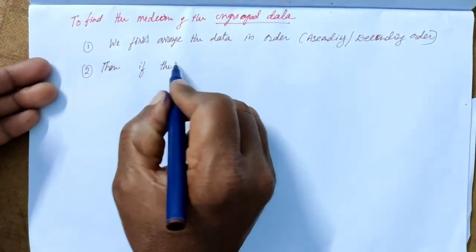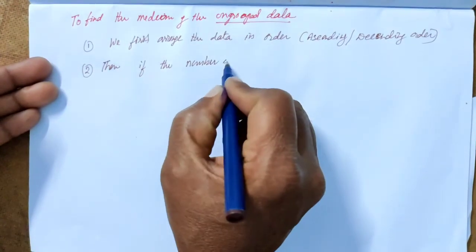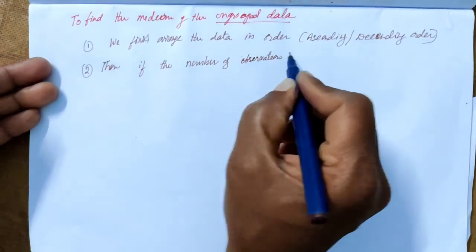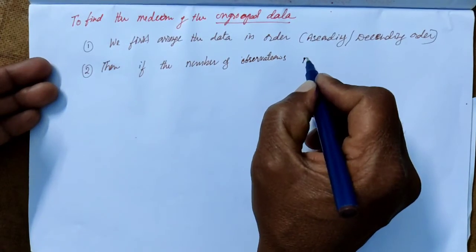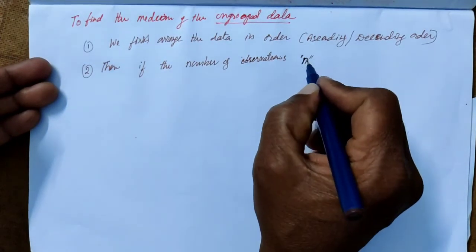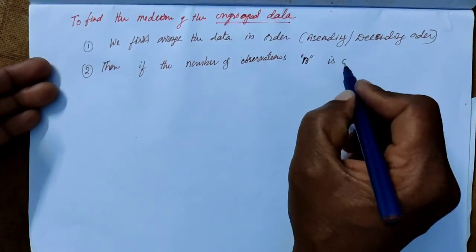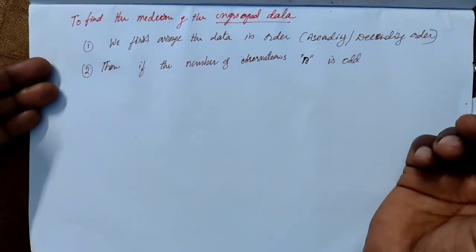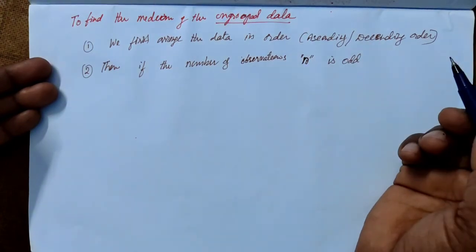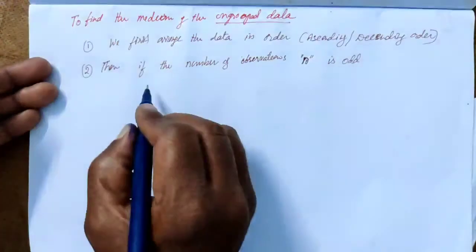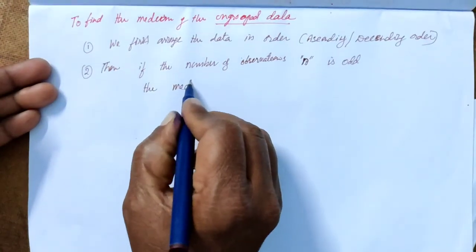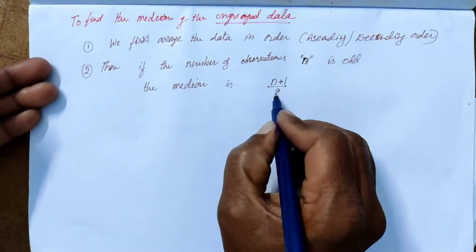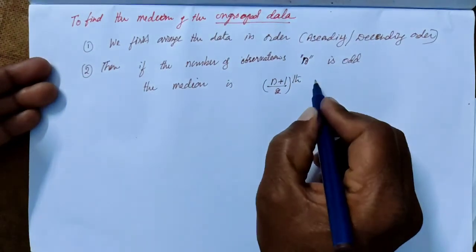Then, the number of observations is denoted by n, and if this n is odd, maybe 5, 7, 9, 11, 13, like that, then the median is the n plus 1 by 2th observation.